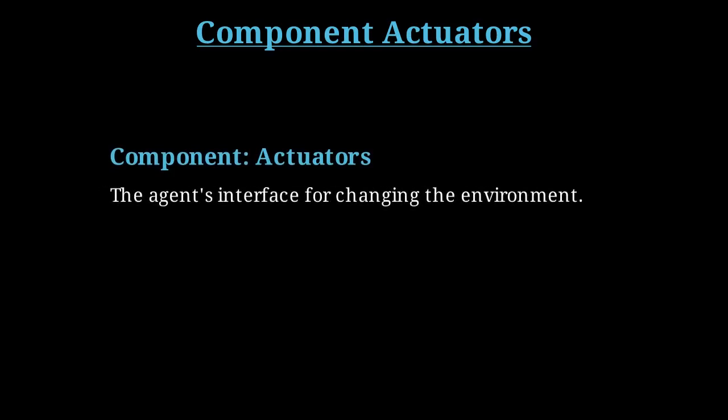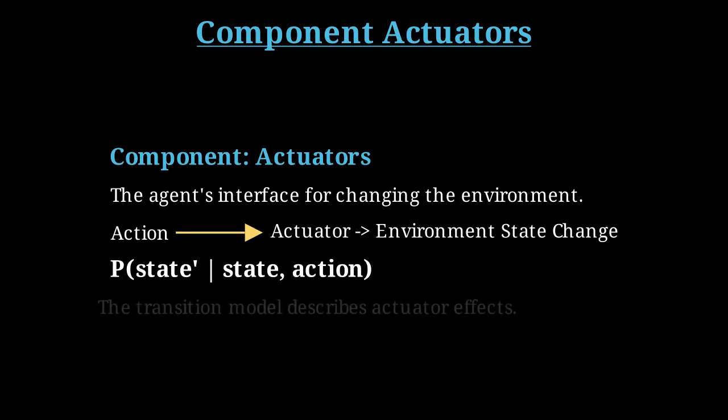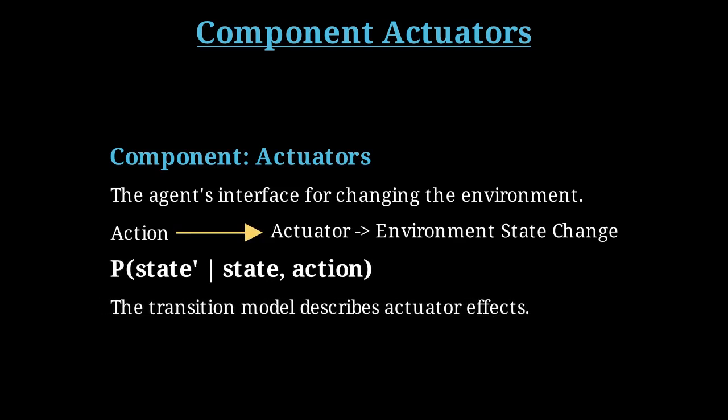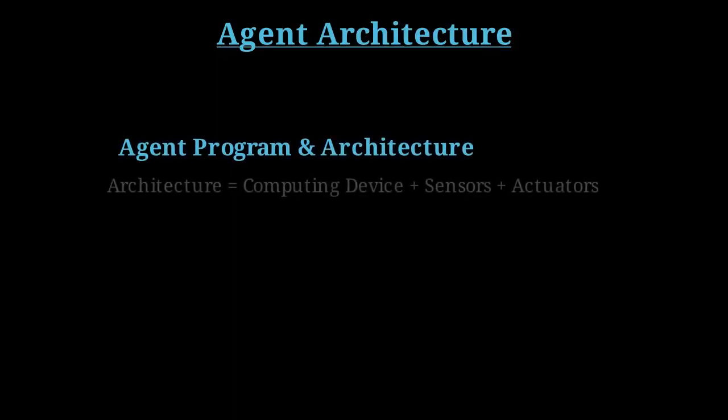A robotic arm has motors, a trading agent executes buy or sell orders, and a web crawler makes HTTP requests. The actuator model describes the effect of an action. An action might not always succeed as intended, a concept known as stochastic effects, which the agent's logic must account for. The heart of an agent is its architecture and the program that runs on it.